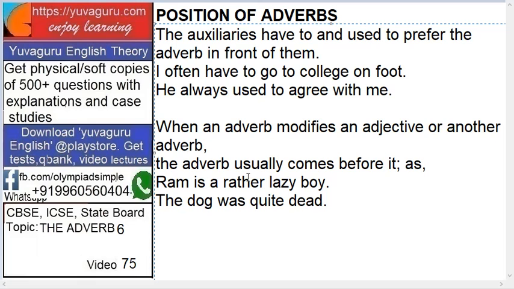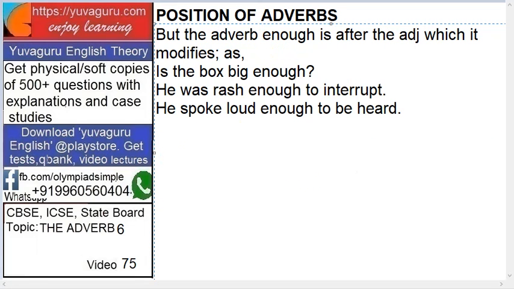So what is the definition of adverb? It modifies either the verb or adjective, right? So rather is an adverb. That's why it is placed before it. The dog is quite dead, right? Quite dead is the adjective and quite is an adverb.